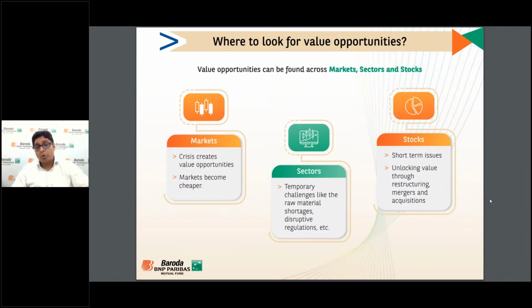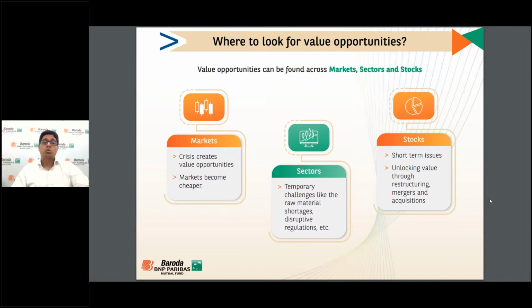Then the second important place where we can get a value opportunity is sectors, right? Temporary challenges like raw material shortage, disruptive regulation, some chip issues, some kind of demand problem in a quarter or six months in any of the sectors can create an opportunity. That sector is trading at a discount to its intrinsic value.